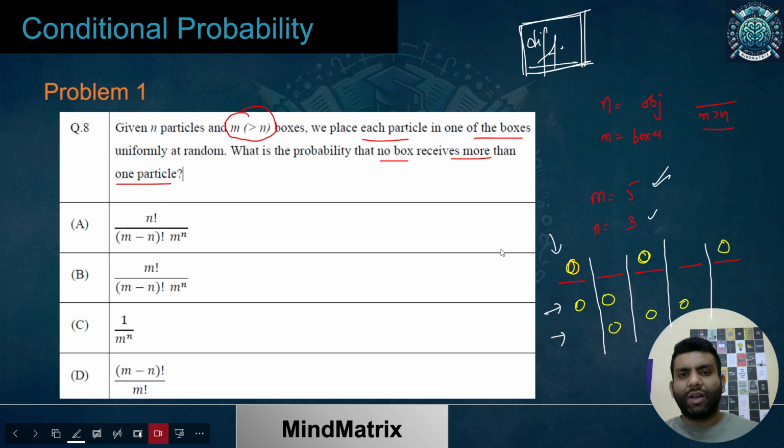So if it is identical, the answer is going to be, the way you can just break it down into three parts, so the answer is going to be one for that. Okay, one for that. For this one, basically, if I talk about the way I can put each particle in one box, such that no box receives more than one particle, because I'll be just separating them, I'll be putting one in each, and two boxes will be empty.